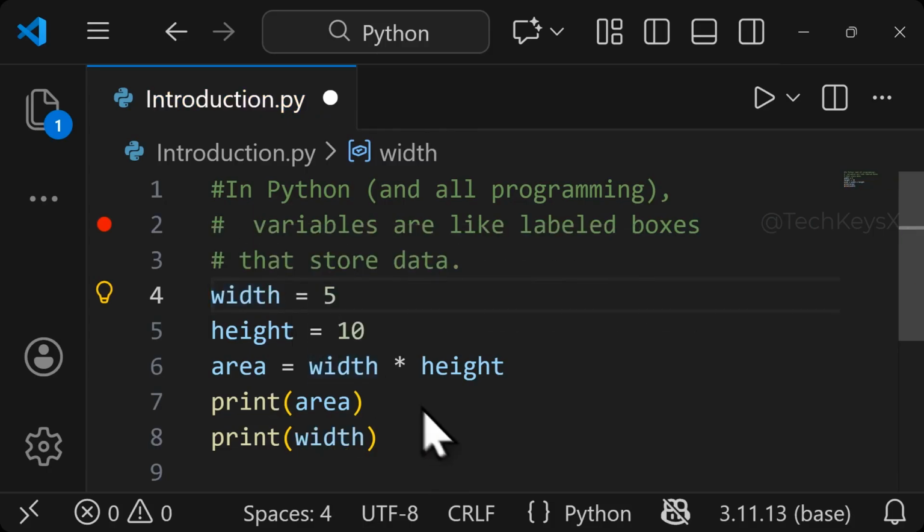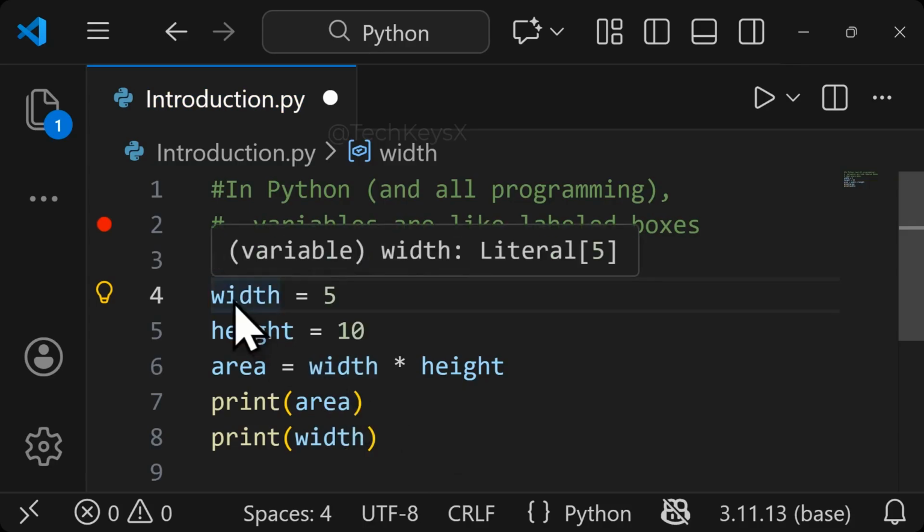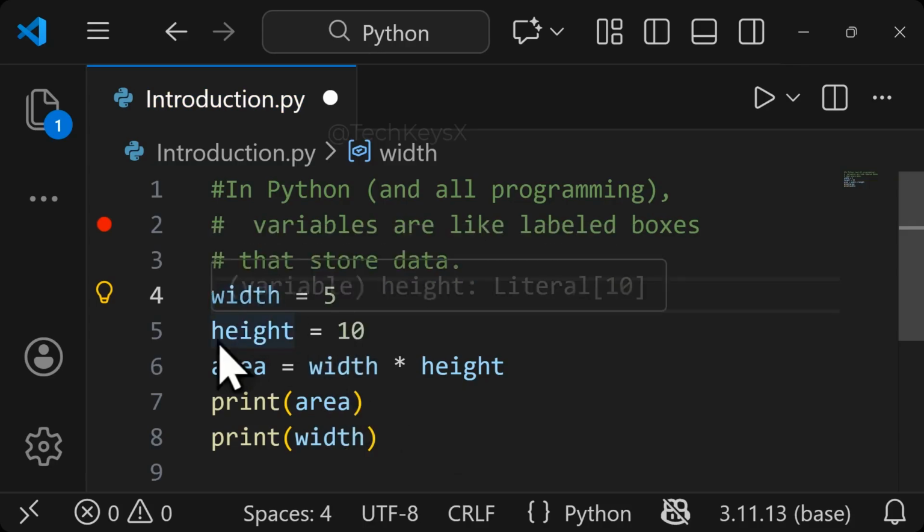And there is a tip: always use meaningful names. For example, if you use W only here and H only here, this will be confusing for the other person reading the code. So use proper names that are meaningful to make your code look cleaner and nicer and easier to read.